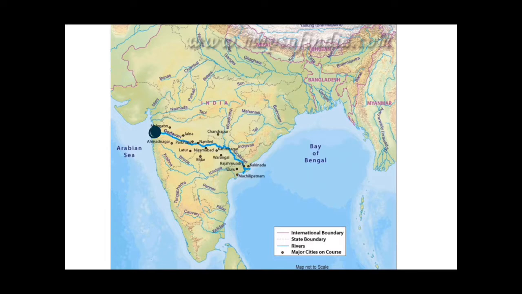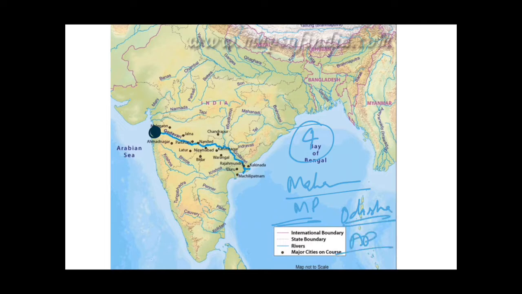This Godavari river passes through four states. The first one is Maharashtra, and some of its tributaries also lie in MP. That means the Godavari basin also lies in MP, and then in some part of Odisha, and then Andhra Pradesh. It makes a delta and flows into the Bay of Bengal. But the major part of the Godavari lies in Maharashtra only.